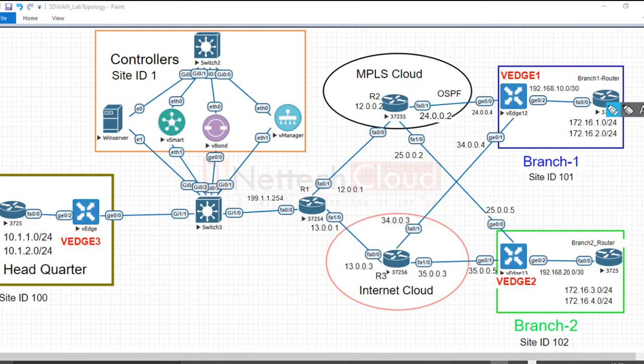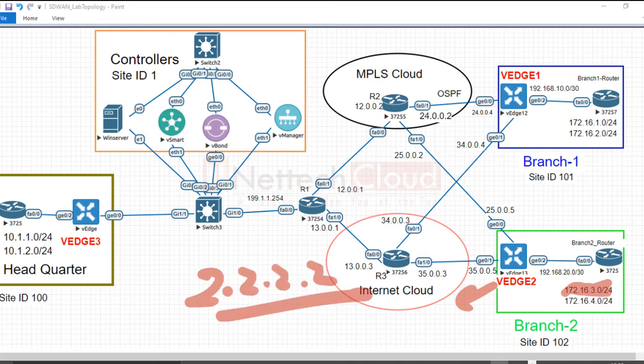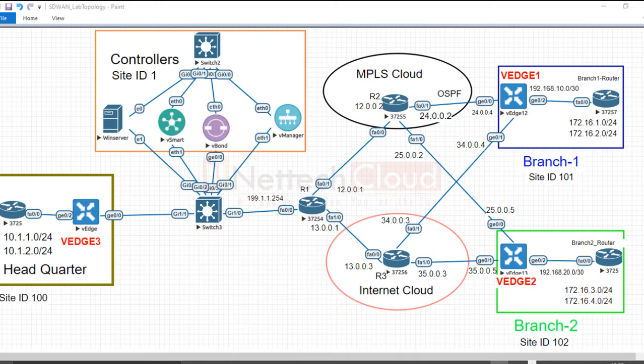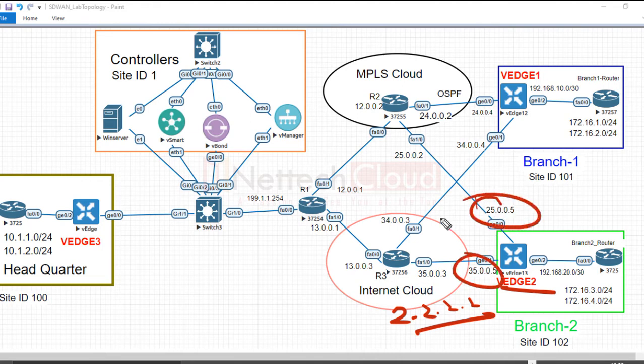So 3.0 here, and the system IP is 2.2.2.2, and here 35.0.0.5 and 25.0.0.5, 35.0.0.5 being the interface that connects to internet, and 25.0.0.5 to the MPLS cloud.